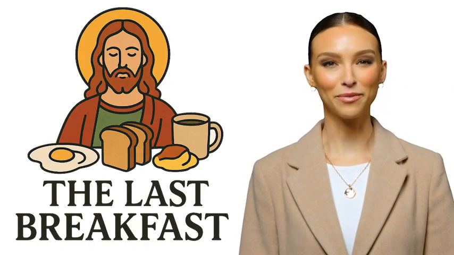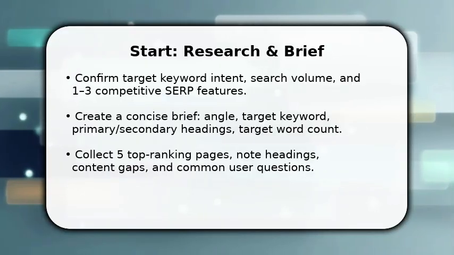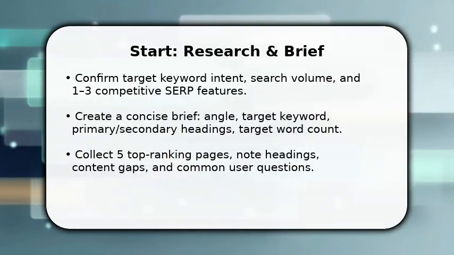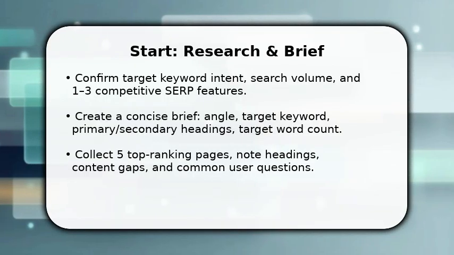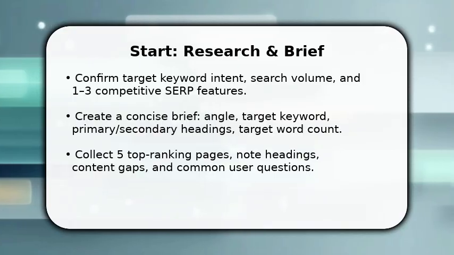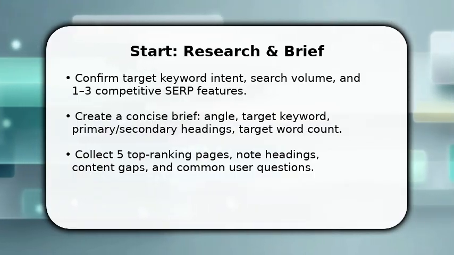You begin by locking the single target keyword and intent. This decides everything. Use quick SERP scans to collect the top 5 pages so you can map headings, formats, and gaps. Once done, build a tight brief with your angle, primary keyword, 2-3 secondary keywords, target word count, and a list of user questions to answer.